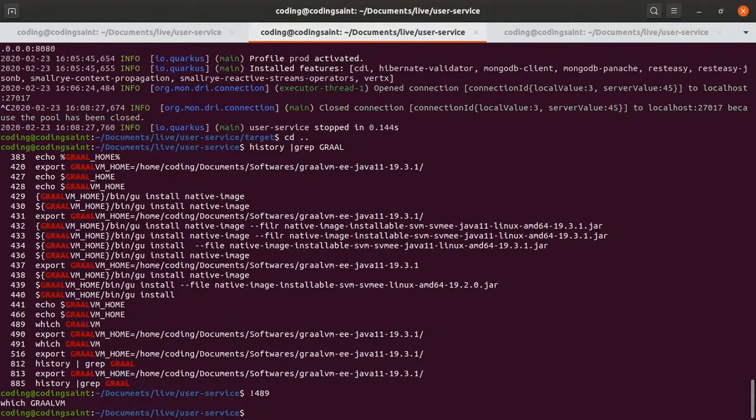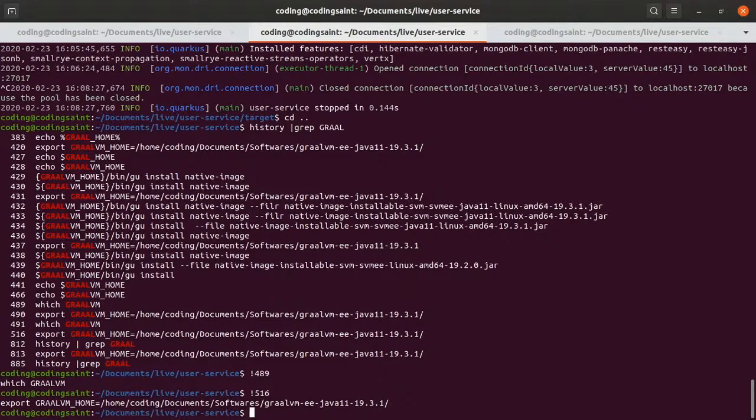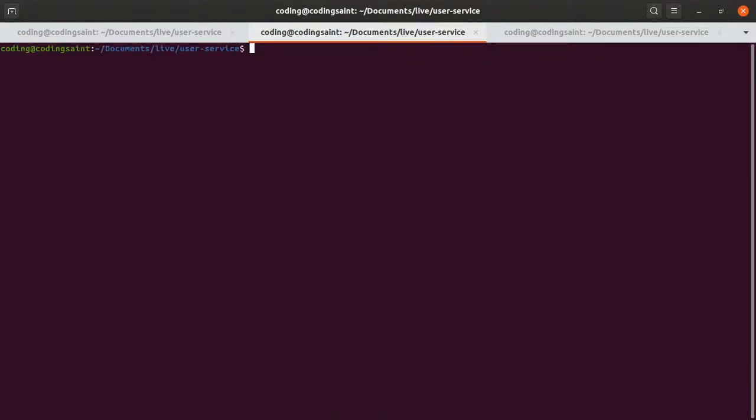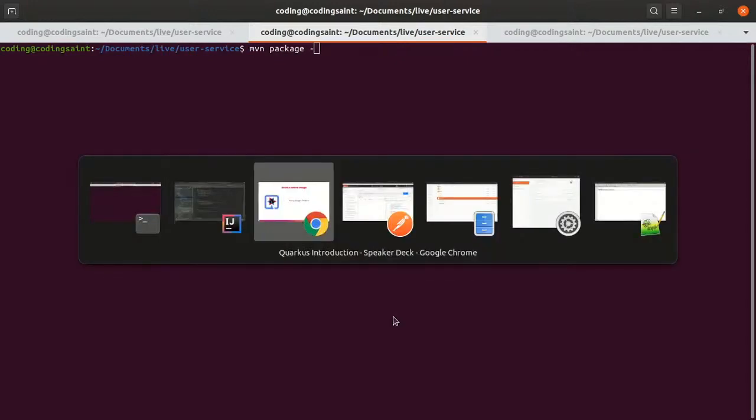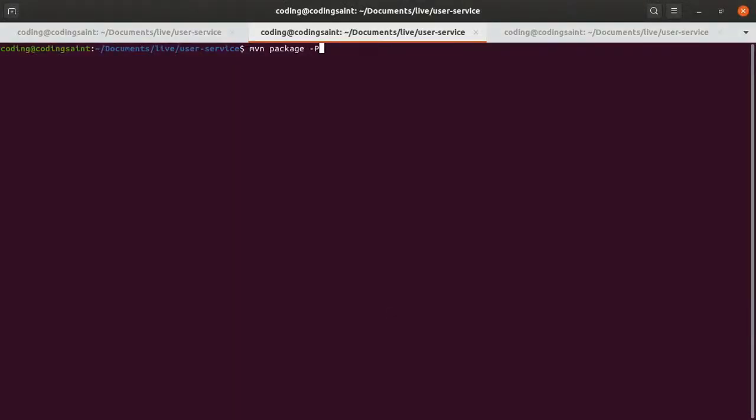Okay, so it did export the GraalVM. I'll clear it, and then I'll ask it to build a native image for me: mvn package -P native, yes, -P native. Then I'll have to add skip tests.